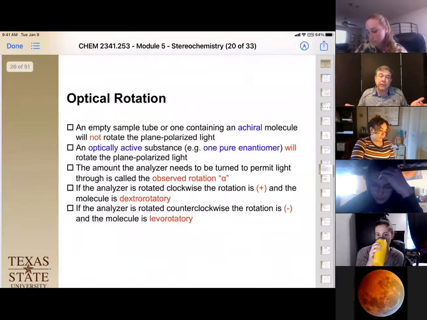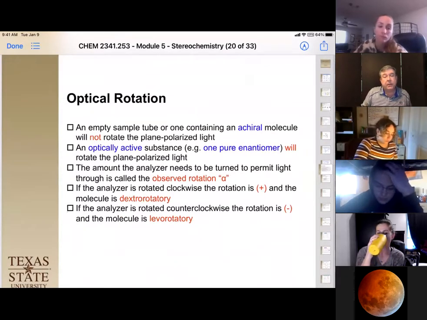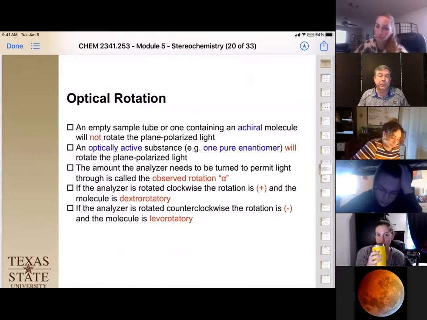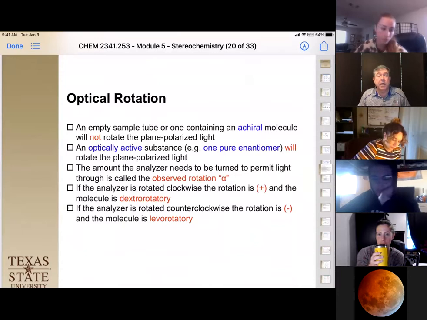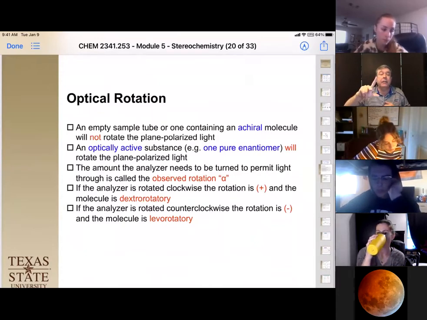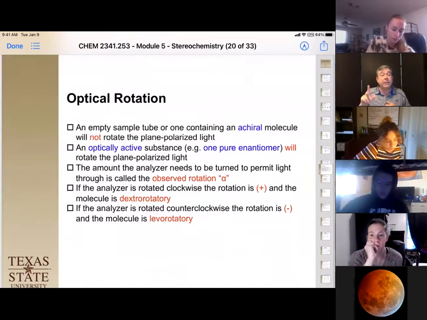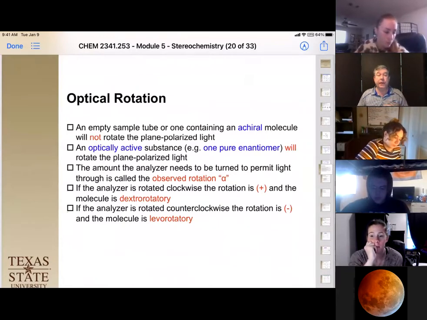And the other thing is that if it was an achiral molecule, it's not going to rotate polarized light. So we know that that's going to happen. And the optical activity of a substance, like if you have one of the pure enantiomers, it's going to rotate light in one direction and one direction only. Cool thing is, the other enantiomer is going to rotate in the equal and opposite direction. Okay, so when we talk about the observed rotation, it's the one you measured, but then we have to standardize it so everybody can have the same thing.